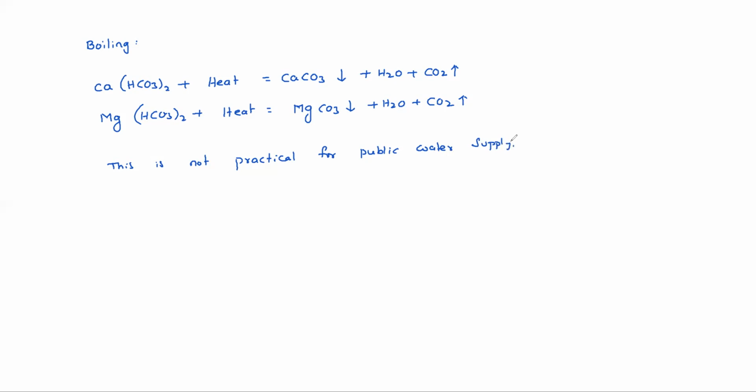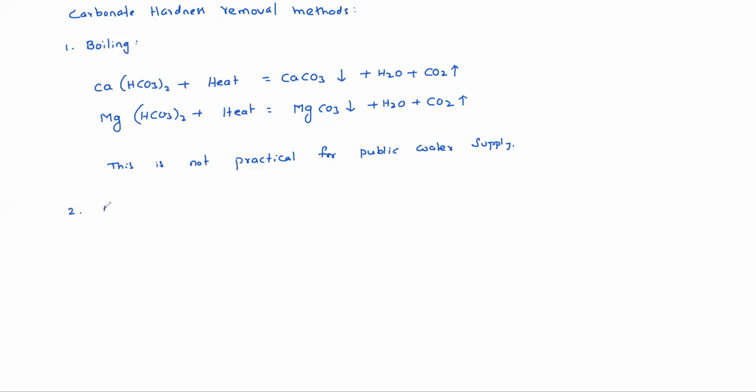Okay. Second one is addition of lime. So, carbonate hardness removal methods. Number one, boiling.